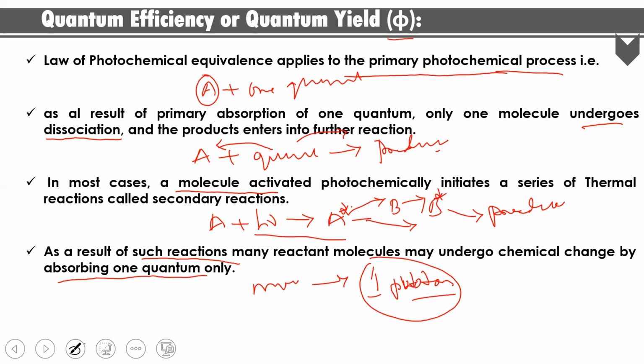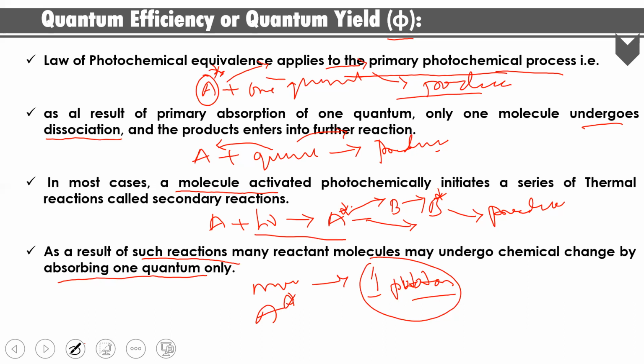Actually, according to the Stark-Einstein law, one molecule will absorb one quantum, and then only it will undergo changes. After that, it will produce the products. So this is the actual process. But in most cases, this does not happen. After absorbing one photon of energy by the molecule, it will activate another molecule.